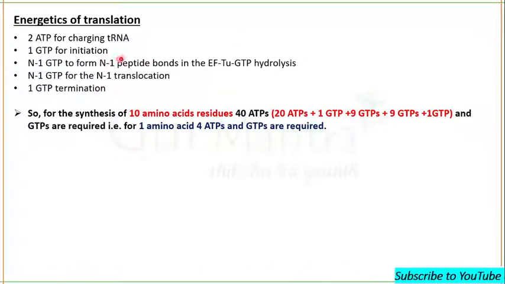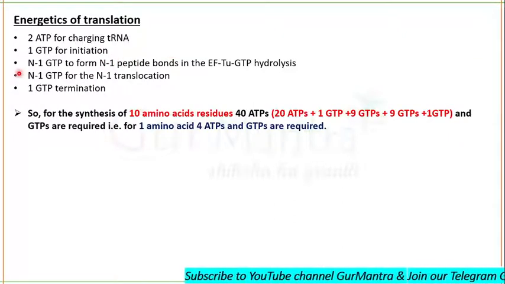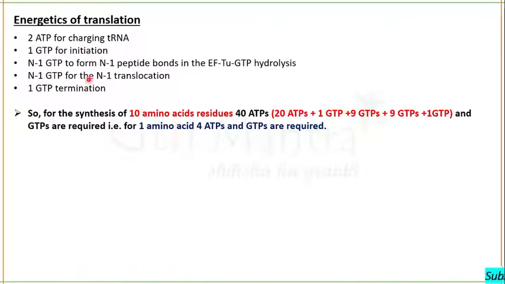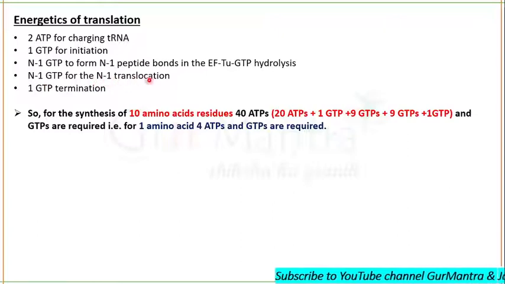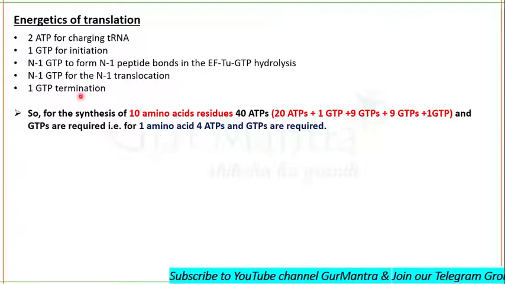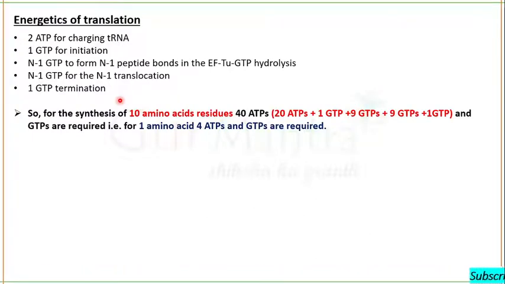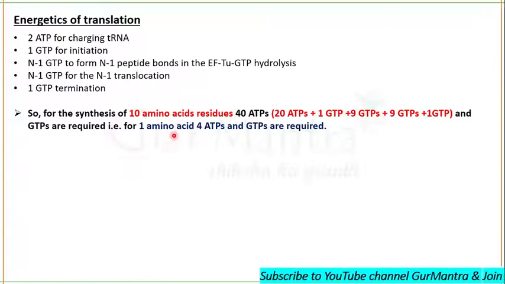For N amino acids, where N stands for the number of amino acids, there are N-1 peptide bonds, so there will be a requirement of N-1 GTP. During translocation, there will be a requirement of N-1 GTP for N-1 translocations, and 1 GTP will be required for the termination, and you know why and why not. Clear? Okay.